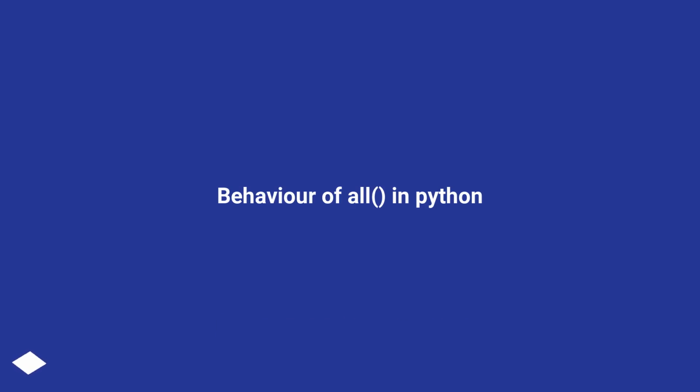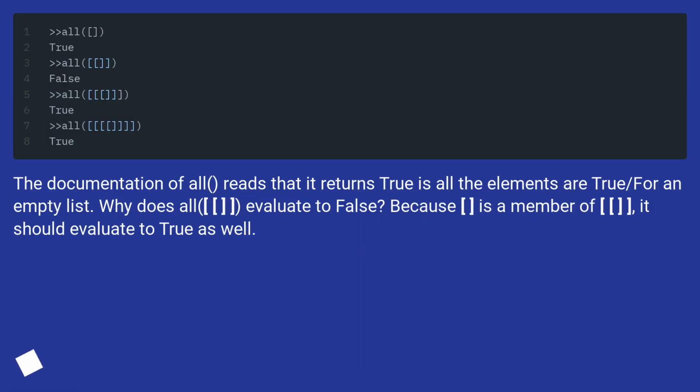Behavior of all in Python. The documentation of all reads that it returns true as all the elements are true for an empty list. Why does all evaluate to false? Because it is a member of the list, it should evaluate to true as well.